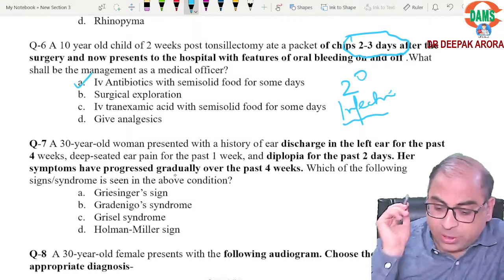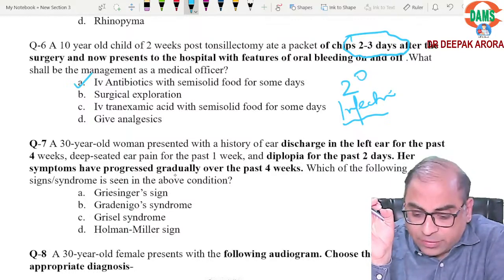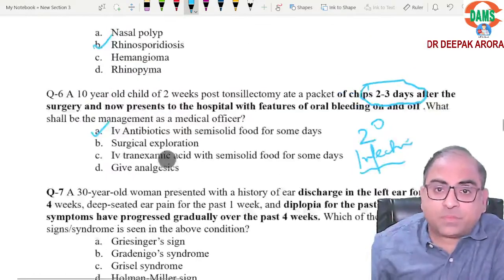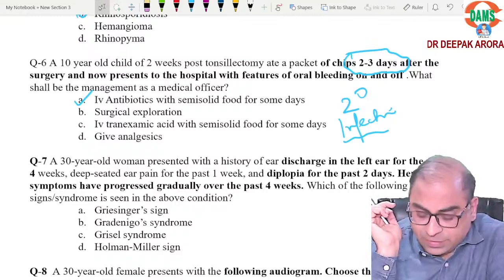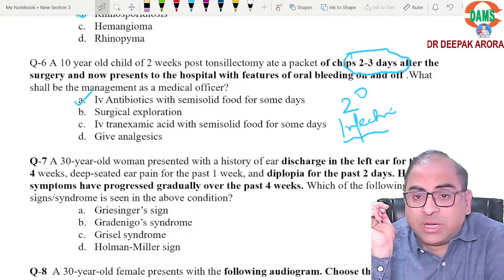and because infection is the most common, I will be going for IV antibiotics. Here the answer will be IV antibiotics. So the answer will be option A in this MCQ. Is it clear? No hi-fi things. Is this concept clear? We'll be going for option A, treatment.